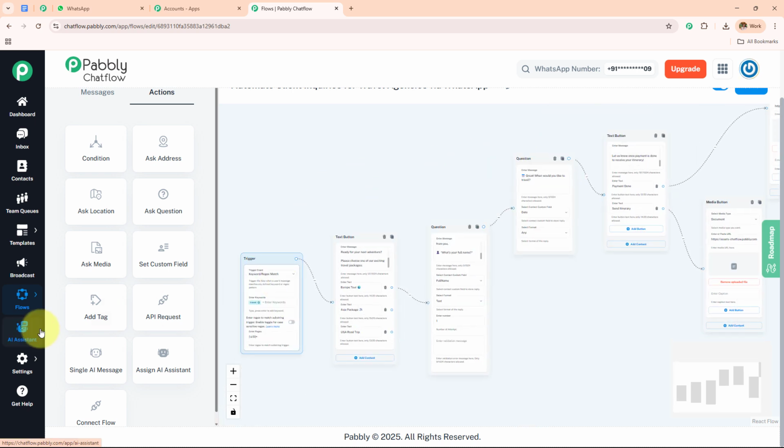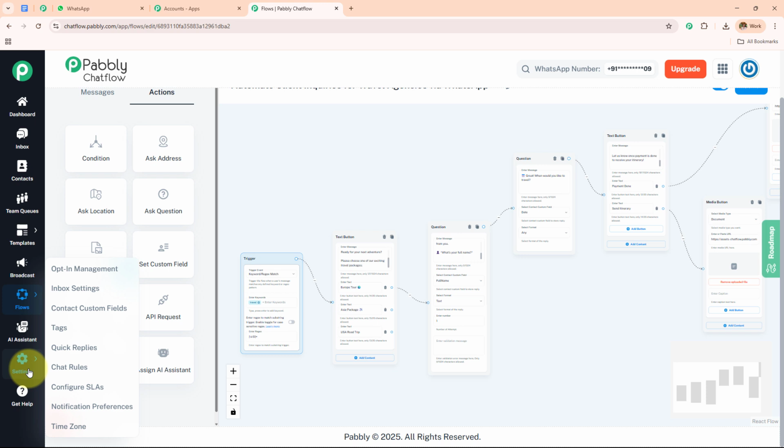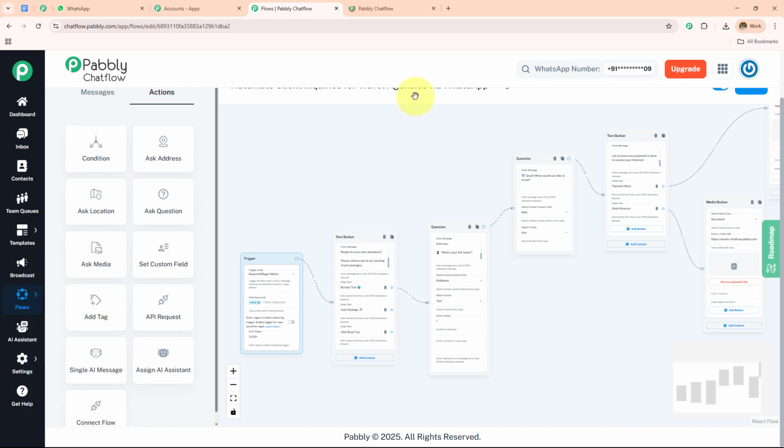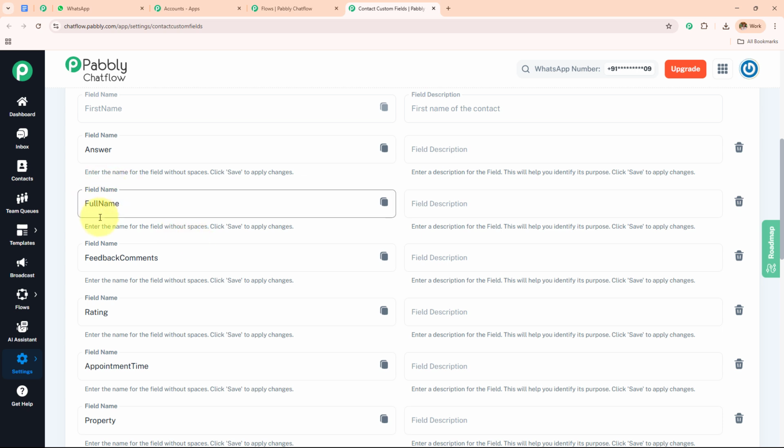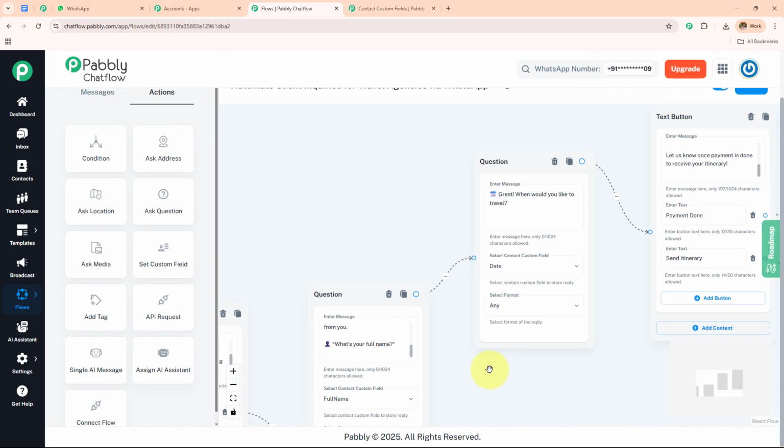If I open this contact custom field, on the left hand side where you can see all these options, we have to go towards the settings, and I'm going to open this contact custom fields in a new tab. And over here in this contact custom field, you can see all the fields which I've created. I've created a full name field, and to make the messages personalized, what I've done, first I've asked the name, and as soon as I've received the name, I've simply copied this. Here, contact custom field copied to clipboard, and I have pasted that over here.